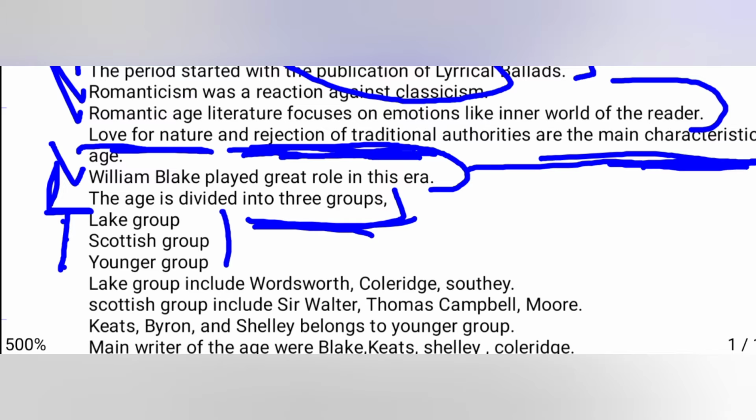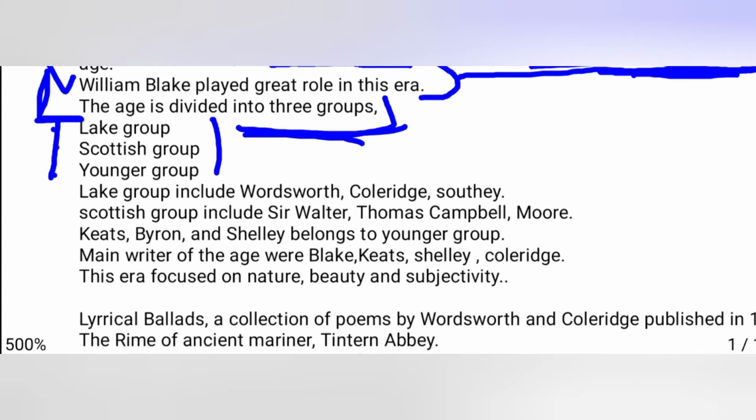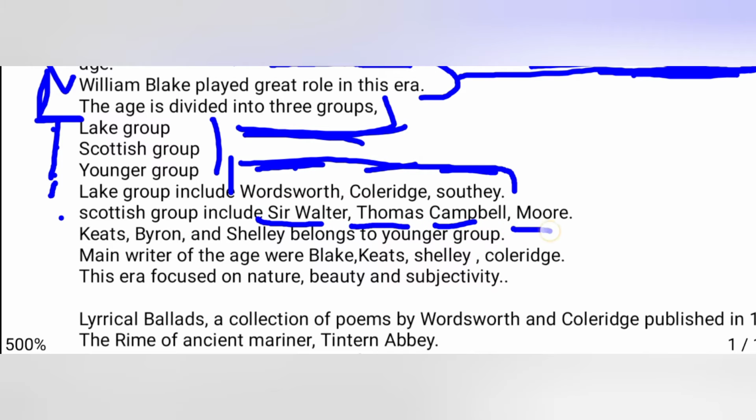Why is the age divided into three groups? It means the writers of this age are divided into three groups. First one is the Lake group, second is the Scottish group, third is the Younger group. The Lake group includes Wordsworth, Coleridge, and Southey. These three are the first writers of the age and are known as the Lake group. The second, the Scottish group, has Sir Walter Scott, Thomas Campbell, and Moore. These are the three famous writers of the Scottish group.